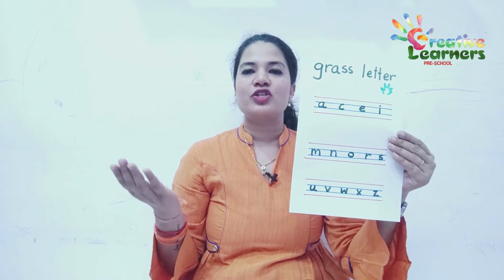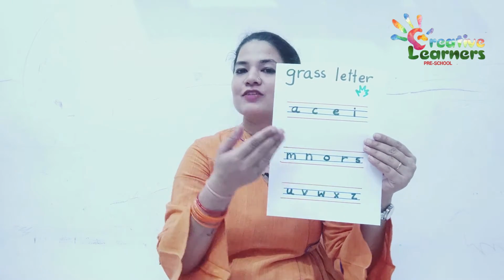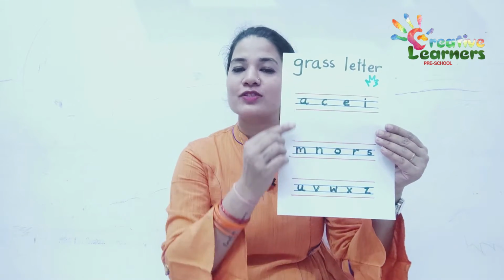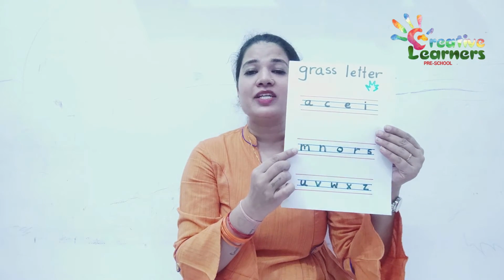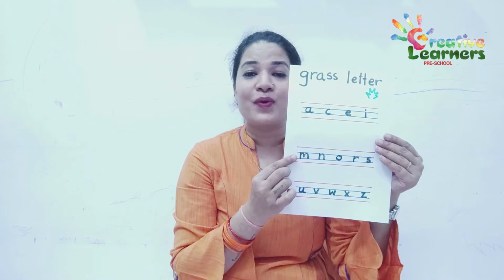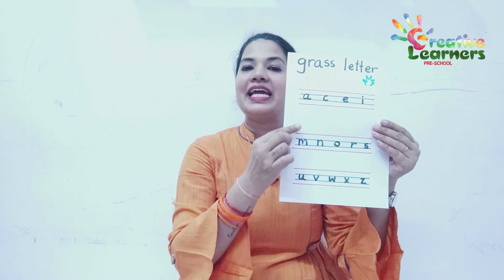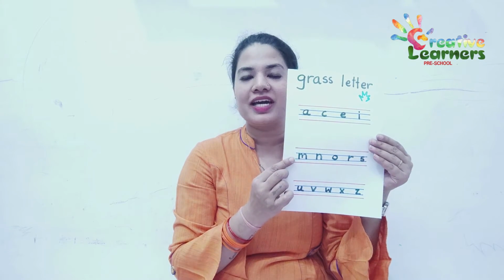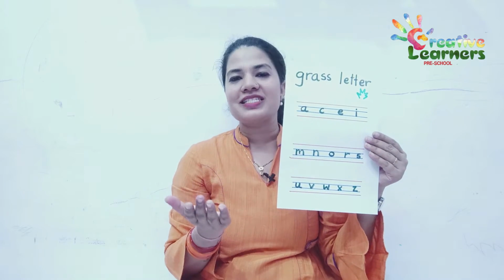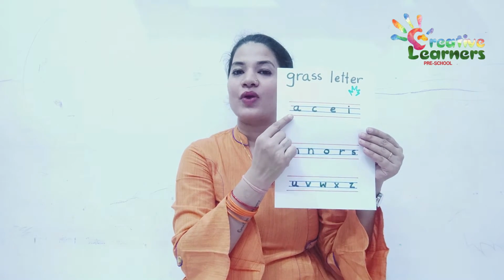Similarly, as you did for the sky letters, you can ask for these letters as well. Like, students, can you see the M touching the top red line? No. Can you see it touching the bottom red line? No. It is coming between the two blue lines. So it will be a grass letter.